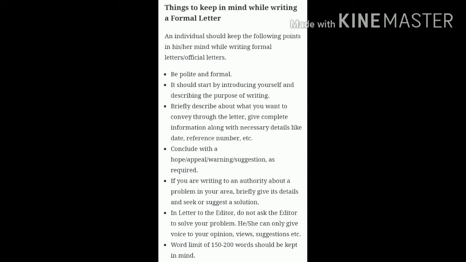If you are writing to an authority about a problem in your area, briefly give its details and seek or suggest a solution. In a letter to the editor, do not ask the editor to solve your problem. He or she can only give voice to your opinion, views, suggestions, etc., but cannot provide the solution. The word limit of a letter is 150 to 200 words. Just keep it in mind and write accordingly.